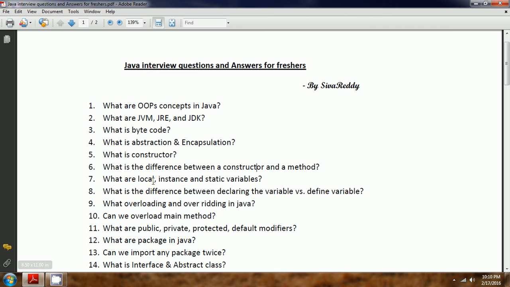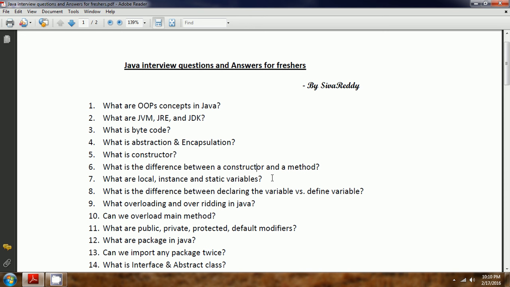Now let us see what are the local, instance and static variables in Java. Local variables are the variables you define within a block, a method or a constructor. They are known as local variables. The scope of these variables is the specific block where you have defined them.